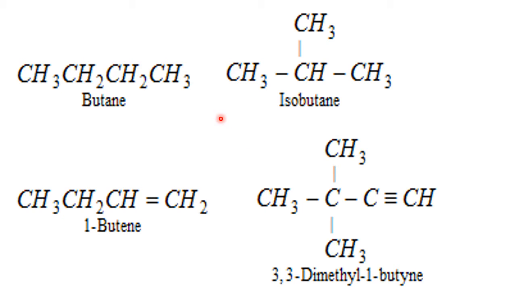These two are also examples for the same category, open chain or branched chain. Butane, isobutane, right? 1-butene, 3,3-dimethyl-1-butene. These two are examples for alkane. This is alkene and this one is alkyne. All four are examples for open chain, acyclic and aliphatic. Okay, right.